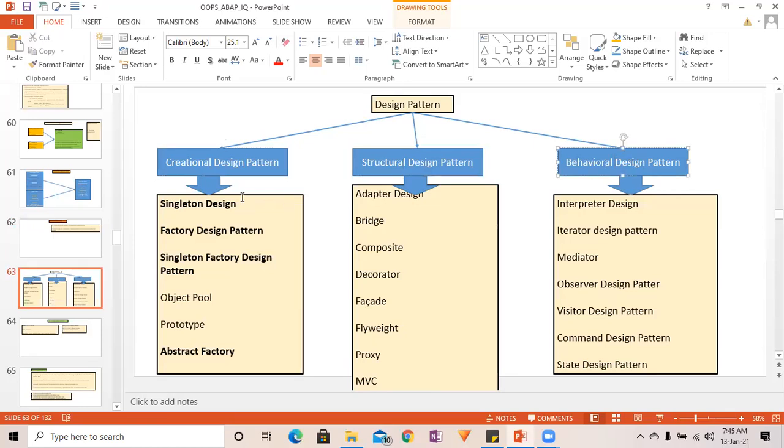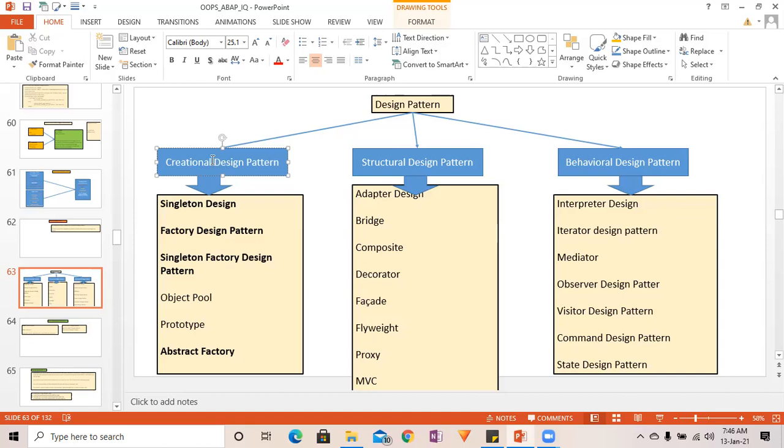Whatever the singleton, factory, all this comes under the creational design pattern, because we are going to create the object. When you are going to produce something, when you are going to create something, focus over here on the word create. So create is related with creational. What are you going to create?